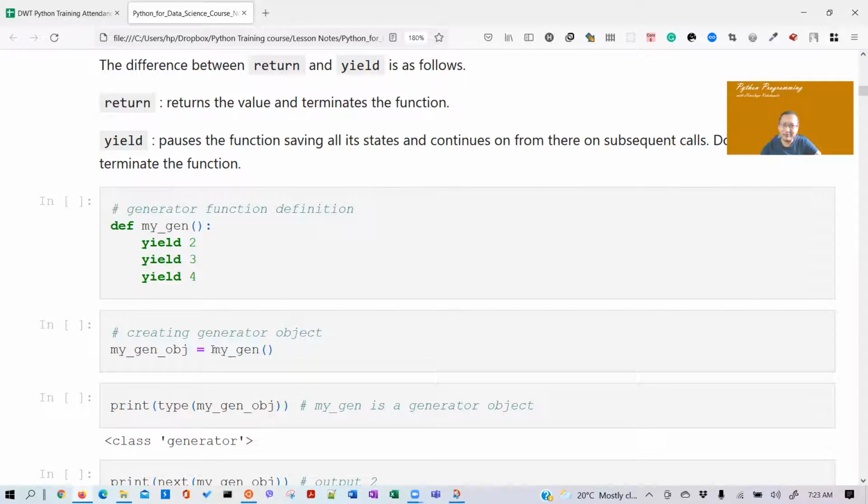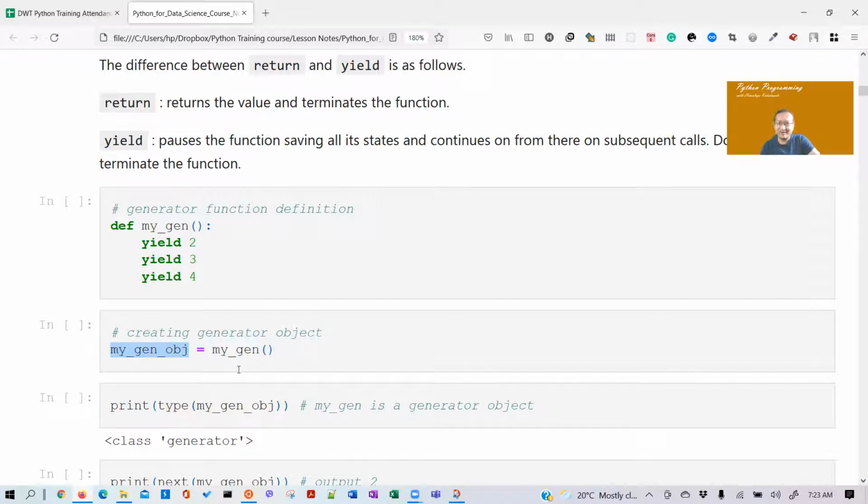I put that object in a variable here, and then you can do next on it. You call next on the generator object. Is that clear?